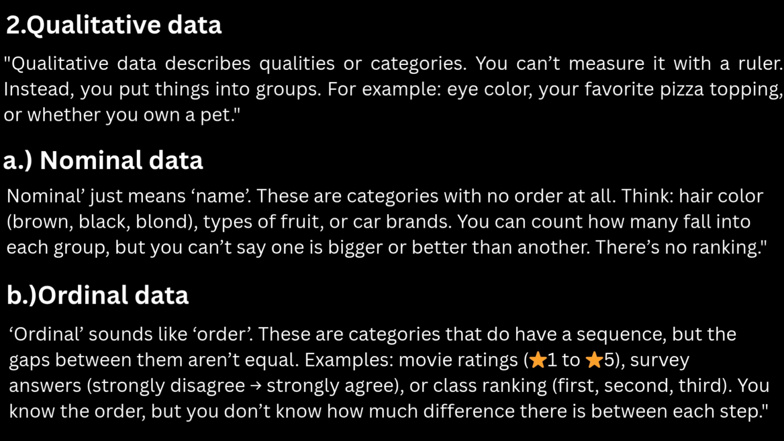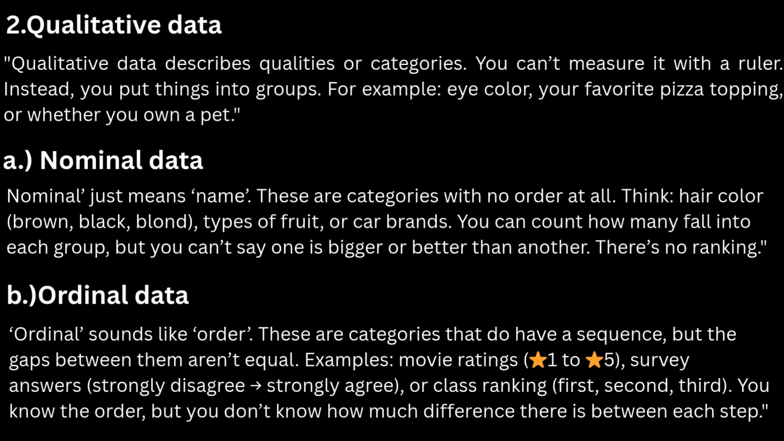Not all data is numbers. Sometimes data is just words. That's called qualitative data, and it has two main types. Let's make this super simple. Qualitative data describes qualities or categories. You can't measure it with a ruler. Instead, you put things into groups. For example, eye color, your favorite pizza topping, or whether you own a pet.